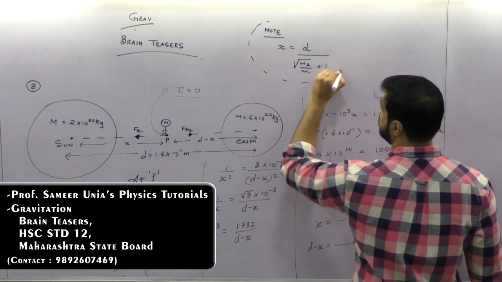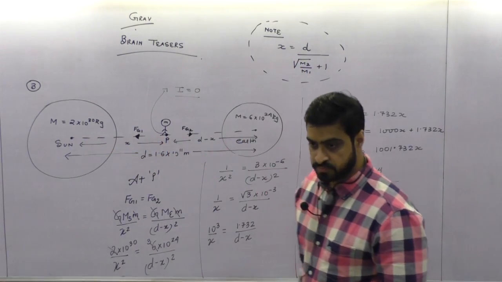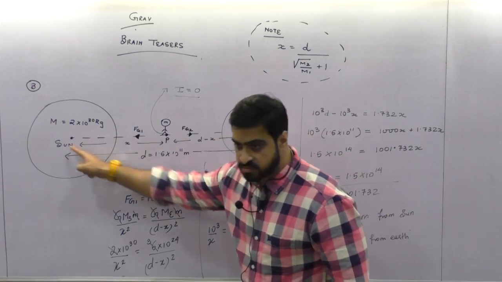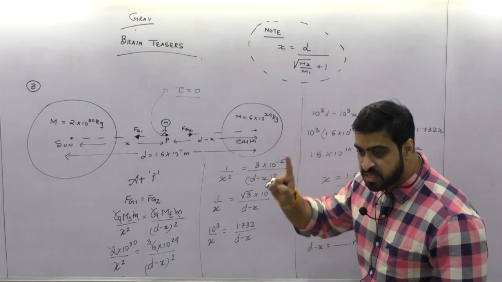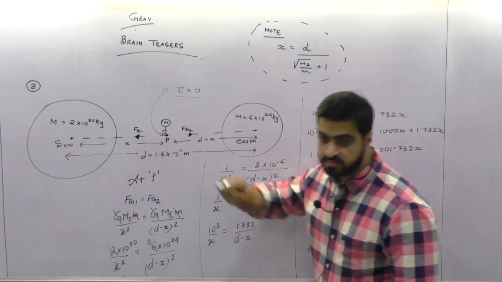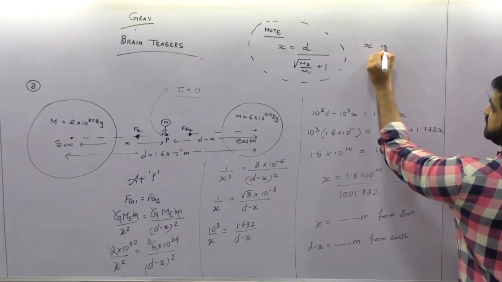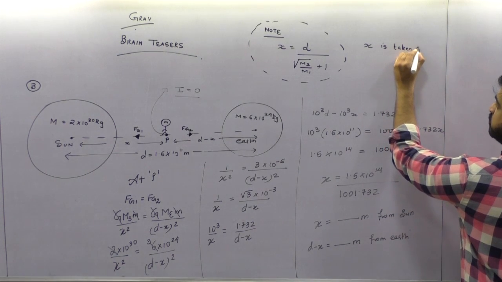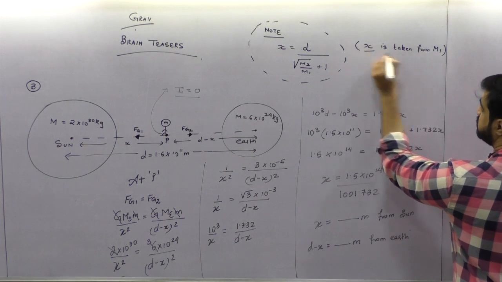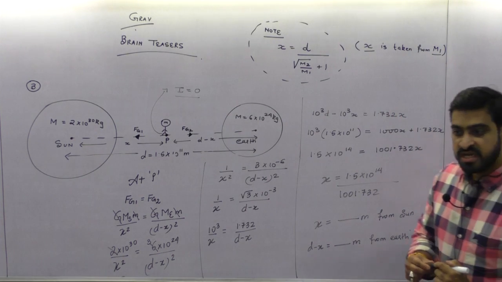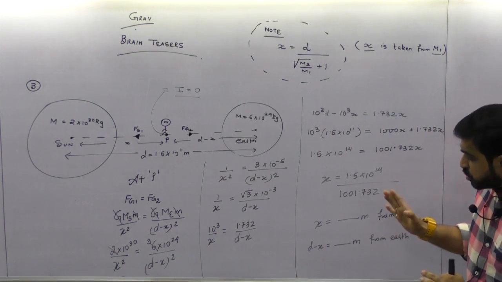Sir, what is m1 and what is m2 and what is d? What is x? The distance where the gravitational intensity is 0. D is the total distance. What is m1? m1 is the mass from which x is taken and m2 is the other mass. Always remember x is taken from m1. This is the condition of the shortcut, son. That x, from where should we take it? From m1. So the other one will be m2. Have you got this sum properly?